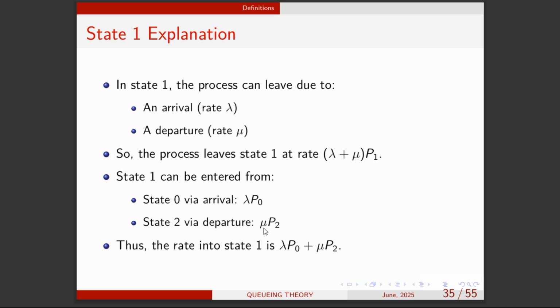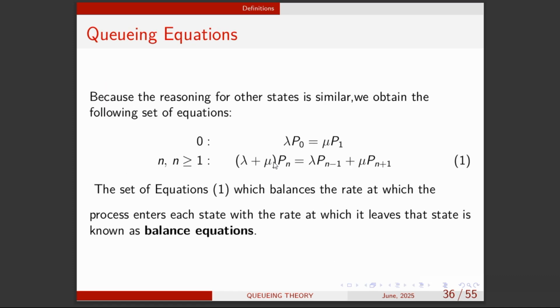And using our rate balance principle, this one should equate to this. When you equate the two, you realize that lambda p naught plus mu p2 should be equal to lambda p1 plus mu p1. Okay, so we can look at that to generalize. It's the same kind of thing. So we can use n minus 1 and n plus 1 to represent p naught, p1 and p2.